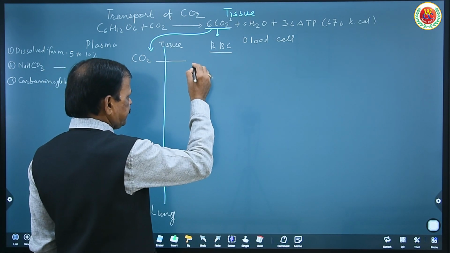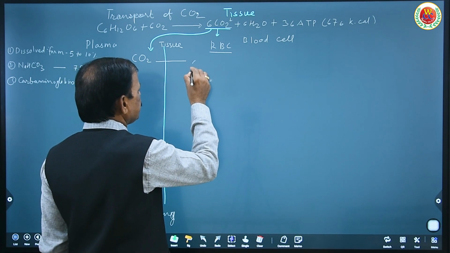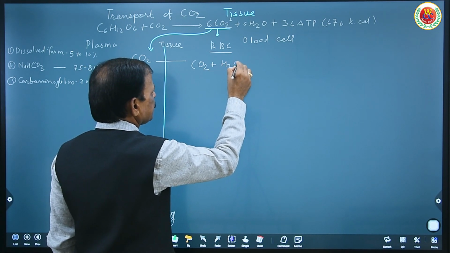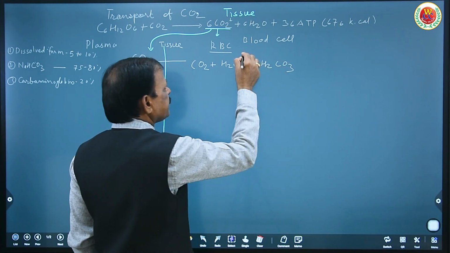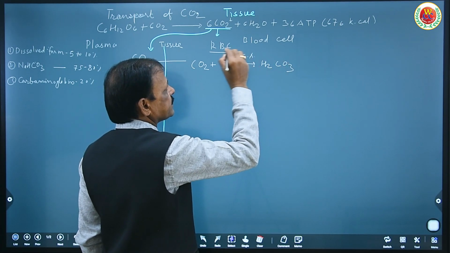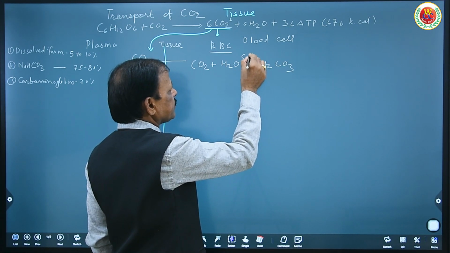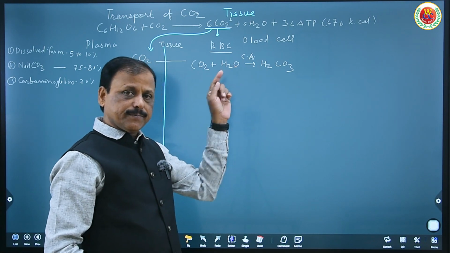In RBC, this carbon dioxide combines with water to form H2CO3 in the presence of carbonic anhydrase. The name of the enzyme is carbonic anhydrase, which is present in RBC.